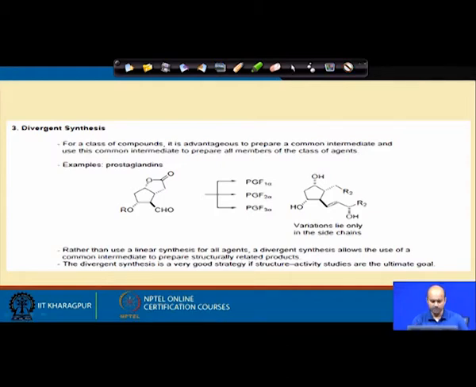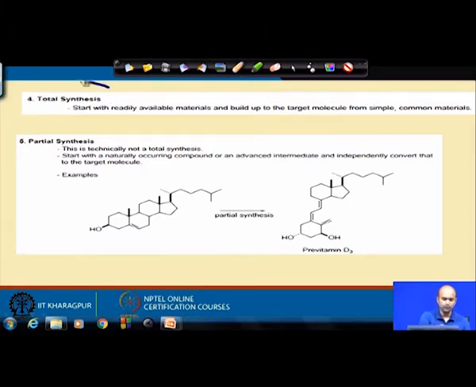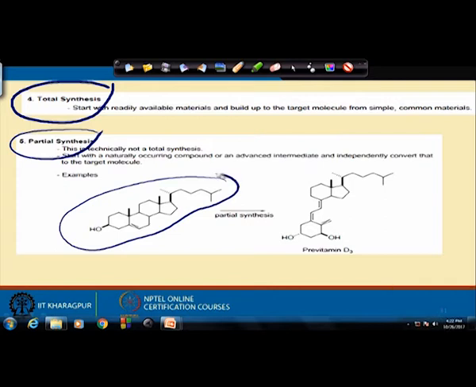Other things we will try to cover in this section. As I said, this terminology is already known to you. It is called total synthesis. Somehow we have to make the molecule, that is the final goal. Partial synthesis we sometimes use, which means that you start with a known starting material which is available to you. This material you are not making, then you use some normal transformations and get this final target molecule. This is called partial synthesis.